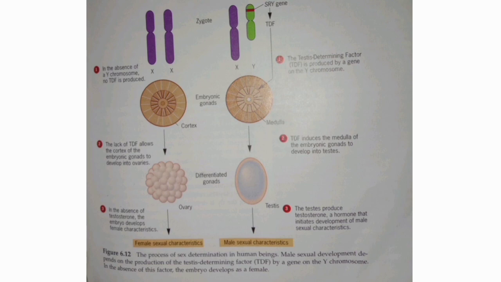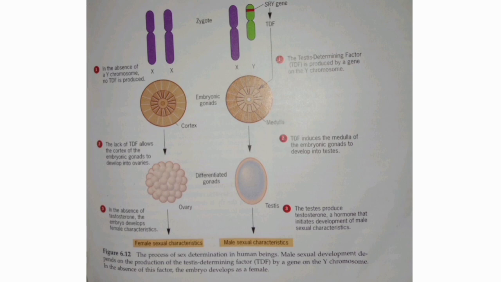so that this TDF will act on the Leydig cell to release the hormone called testosterone, and that testosterone will convert itself into dihydrotestosterone, that is DHT, in the presence of an enzyme called 5-alpha reductase, so that at last this gonad will differentiate into the male reproductive structure called testis. At last we will get male sexual characteristic feature.